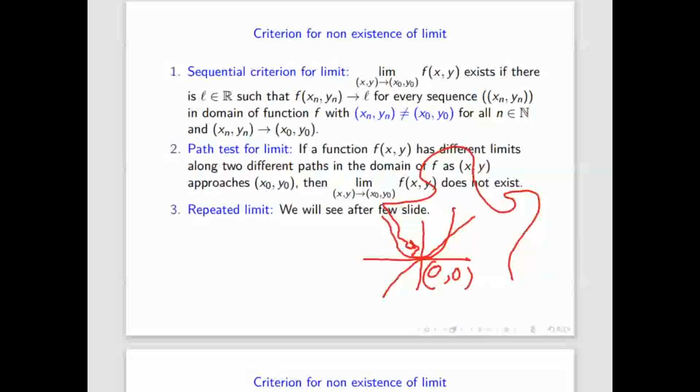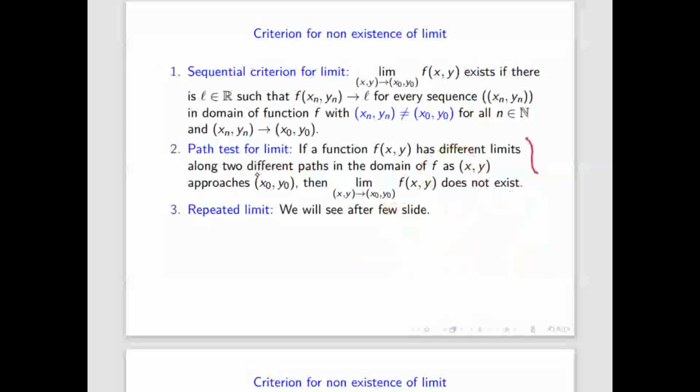We don't know. So we cannot cover all of them. But if you choose two paths and both are giving different answers, then it is clear that the limit does not exist, because if the limit exists, all paths will have the same answer. So that's why we use this criterion as a non-existence criterion of the limit, not as an existence criterion. I hope it is clear to everyone. This criterion is similar to the left hand limit and right hand limit, here in terms of paths. How will we do it? We'll see an example.